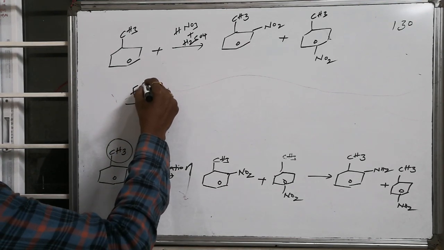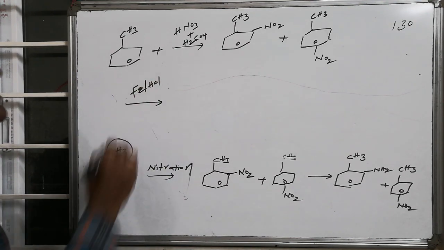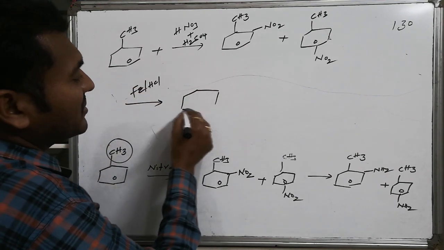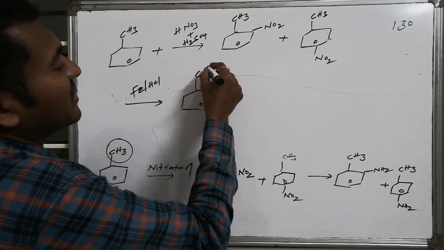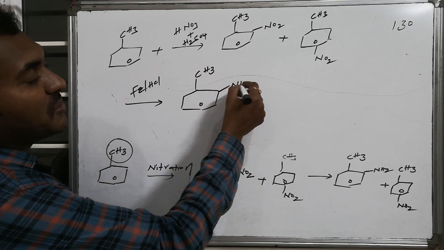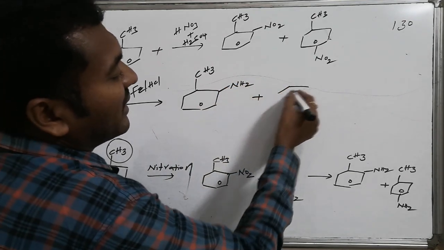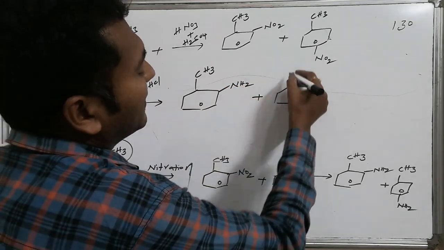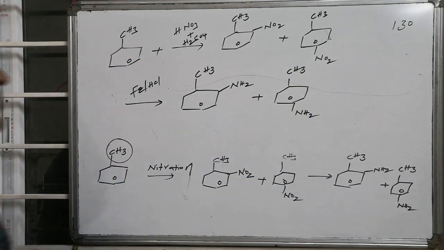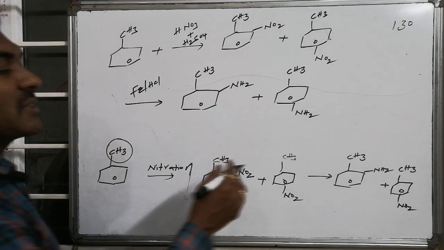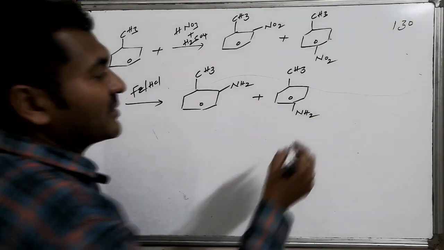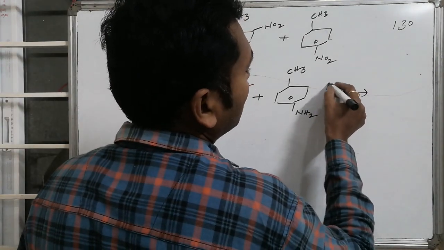For this reduction, generally Fe followed by HCl conditions are taken. It acts as the source of hydrogen. This hydrogen reduces the reducible group present here, that is NO2. NO2 is reduced to NH2. Similarly, the para positioned nitro group is also reduced to NH2. After this reduction, it is subjected to the next step, that is diazotization, with HNO2.